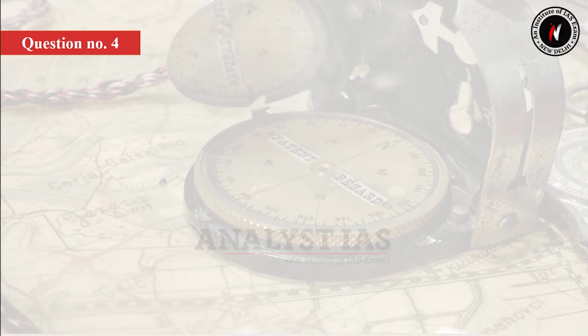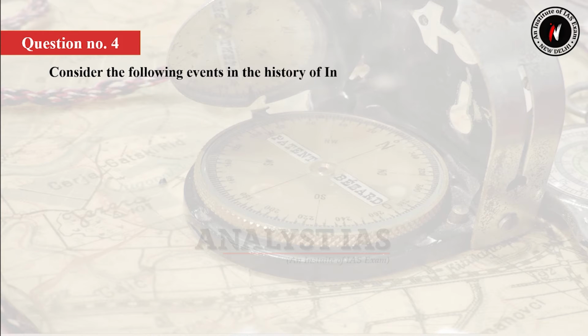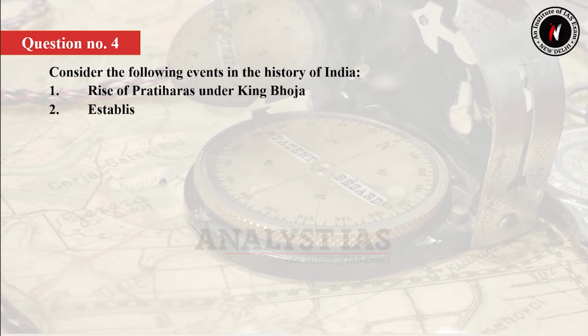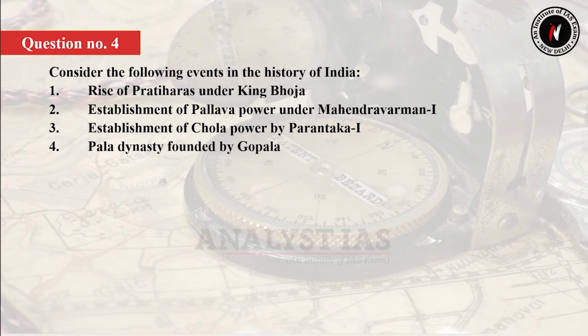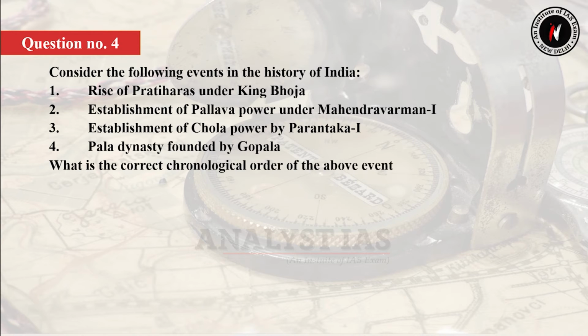So question number 4 is, consider the following events in the history of India. Number 1. Rise of Pratiharas under King Bhoja. Number 2. Establishment of Pallav power under Mahendravarman I. Number 3. Establishment of Chola power by Parantak I. Number 4. Pala dynasty founded by Gopala. What is the correct chronological order of the above events starting from the earliest time?